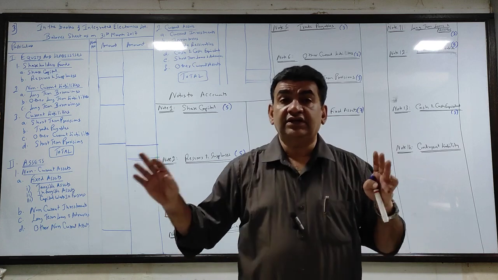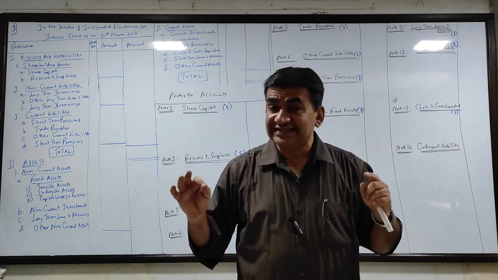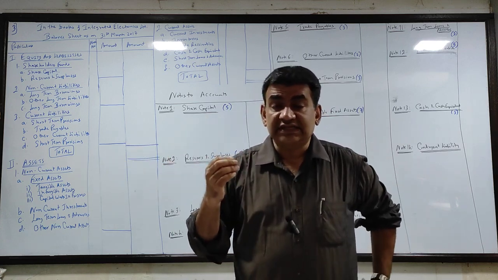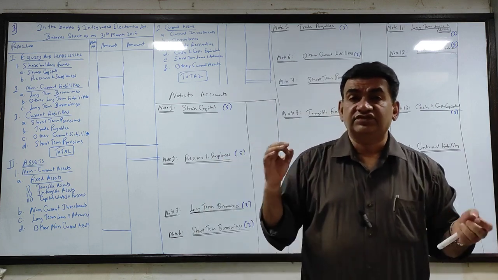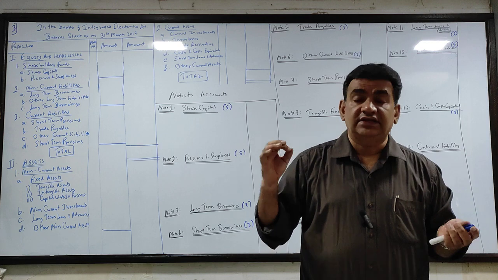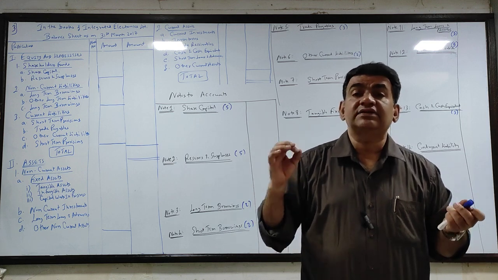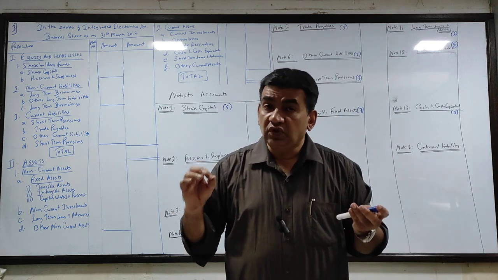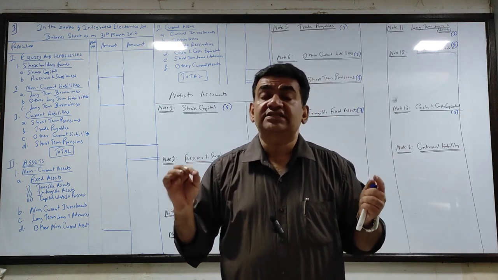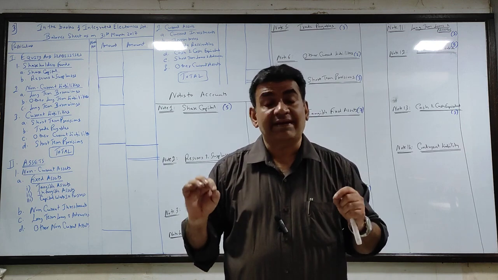It doesn't affect the total of the balance sheet. Authorized share capital means the maximum number of shares the company can issue. No company can issue shares more than the authorized capital.